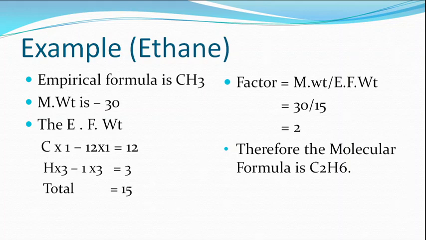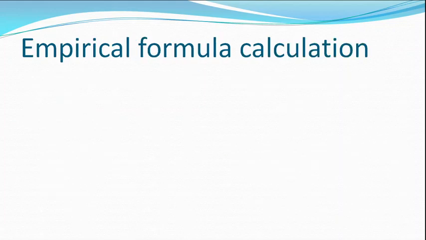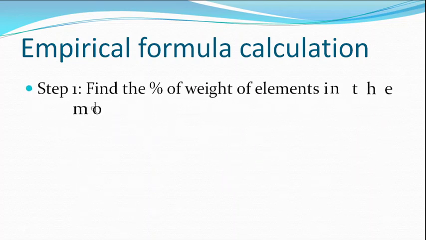In a similar way we will do it for all the molecules. Then, how is the empirical formula calculated? For calculation of the empirical formula, we need the percentage composition of each element, which we get from the elemental analyzers, CH analyzers.